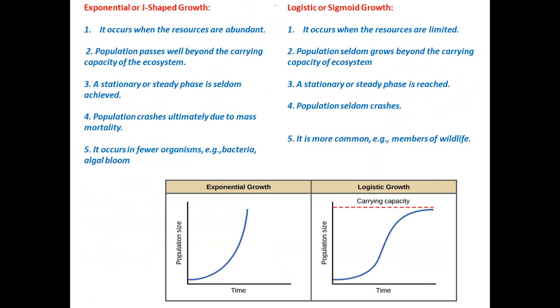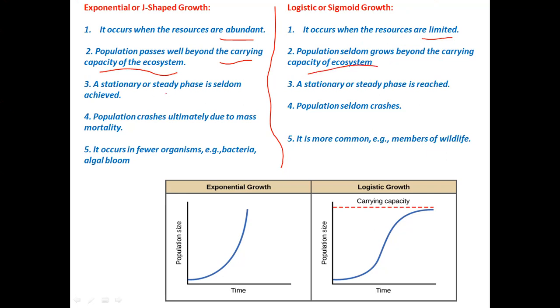So what is the difference between these two types of growth models? In exponential growth, resources are abundant, and in logistic growth, resources are limited. In exponential growth, the population size will go beyond the carrying capacity of the ecosystem, because there is no carrying capacity as the resources are unlimited. In logistic growth, the population seldom grows beyond the carrying capacity.